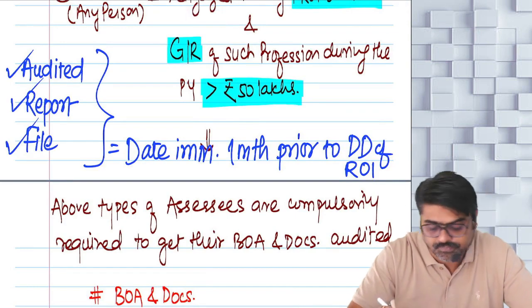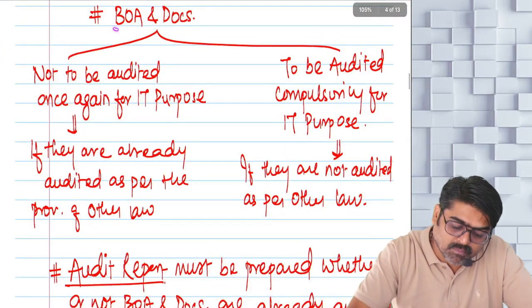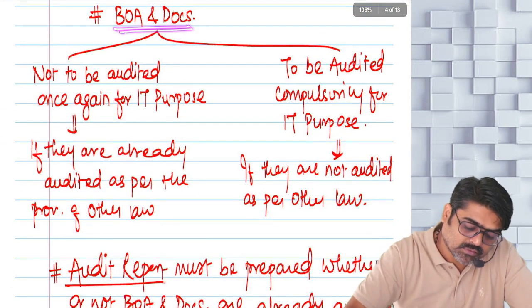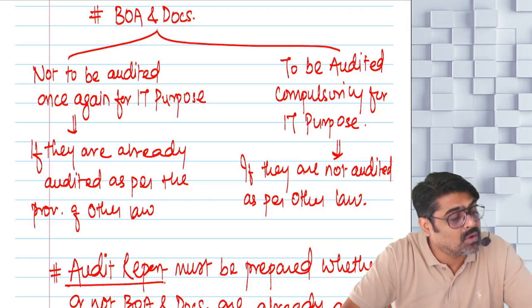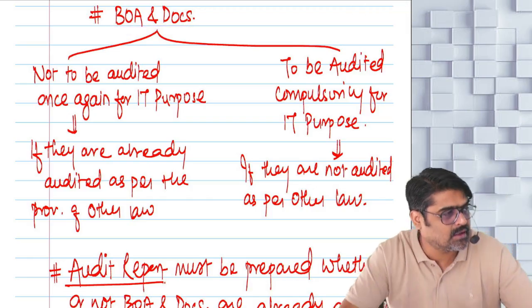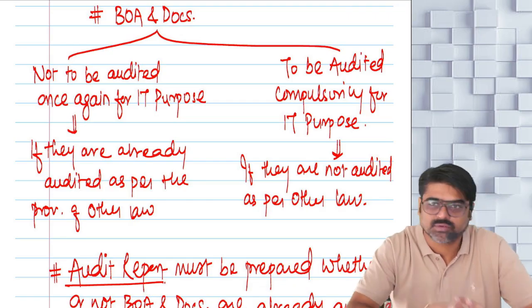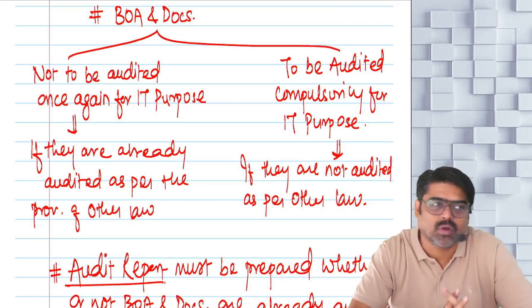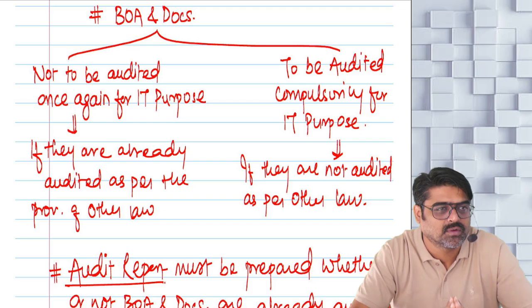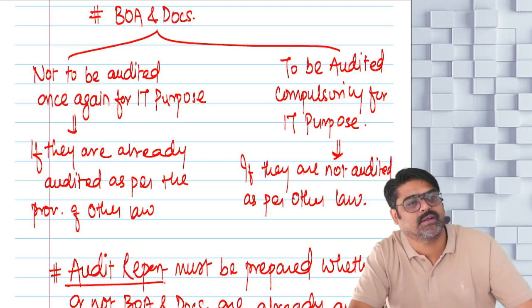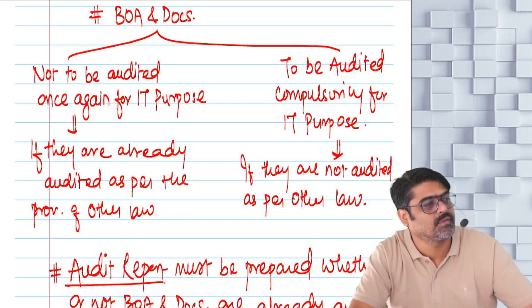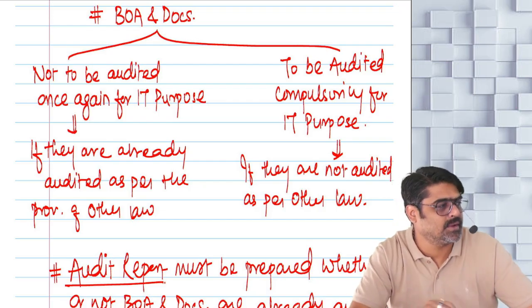Now, see, if your books of accounts and documents are already audited under any other law. There are sometimes laws which tell you to get the books of accounts audited. For example, there is a company.